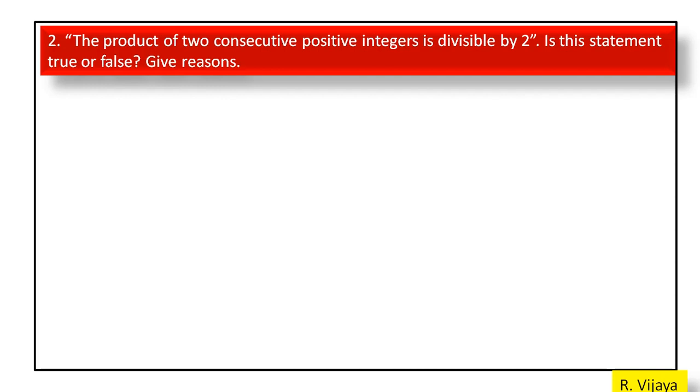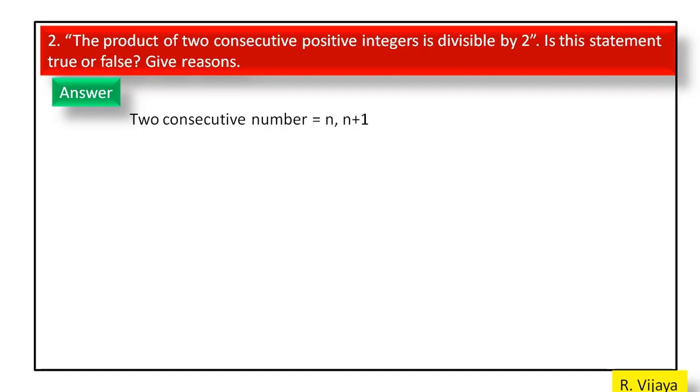Now we discuss the second question: the product of two consecutive positive integers is divisible by 2. Is this statement true or false? Give reason. First we consider the two consecutive numbers n, n plus 1. The product of two consecutive numbers is n into n plus 1.